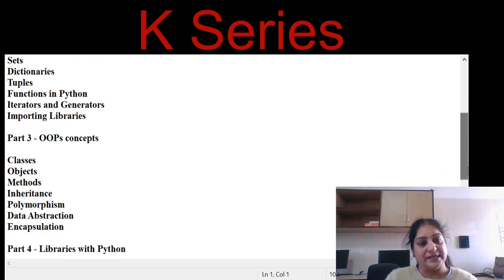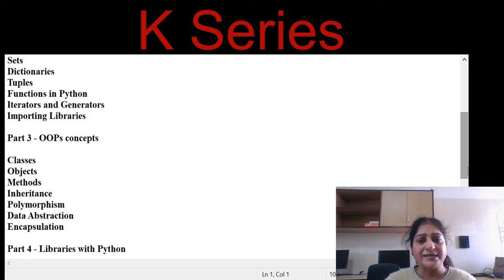Then is part 3. Part 3 is the OOPS concept. Now, what exactly is the OOPS concept? You must have heard of it in your previous classes, object oriented programming concepts. Of course, Python is also supporting OOPS concepts like classes, objects, methods, inheritance, polymorphism, data abstraction, encapsulation.